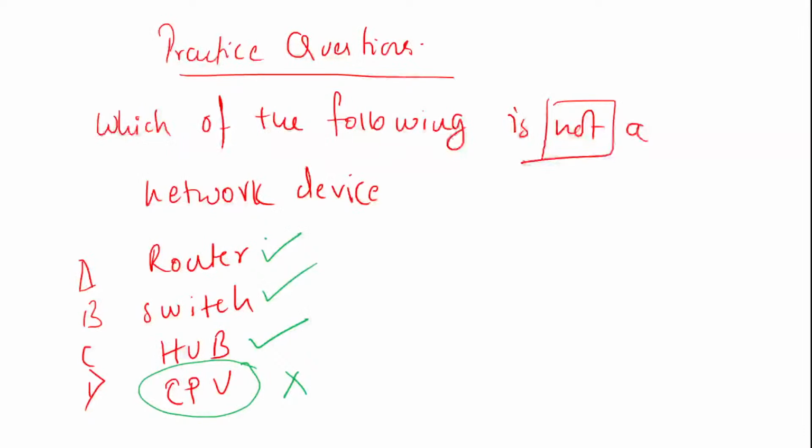Okay, CPU. When we studied about devices, if you remember, we studied about the central processing unit, a processor which controls the execution of a program. It is not about a network. It is basically a computer processor which helps to control the execution of the program. So it is not a network.